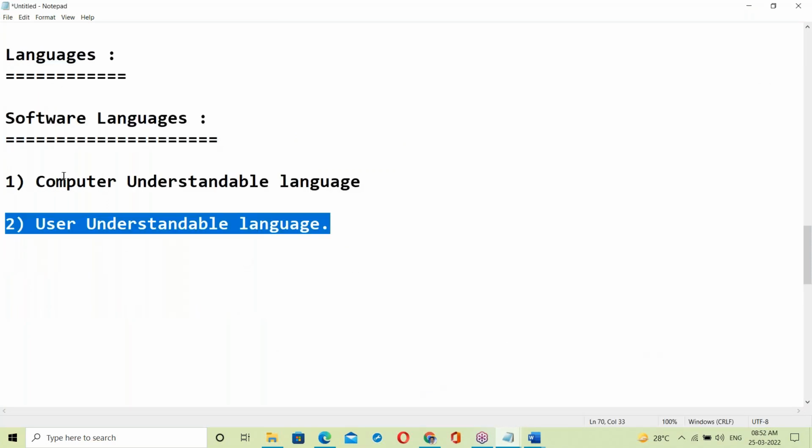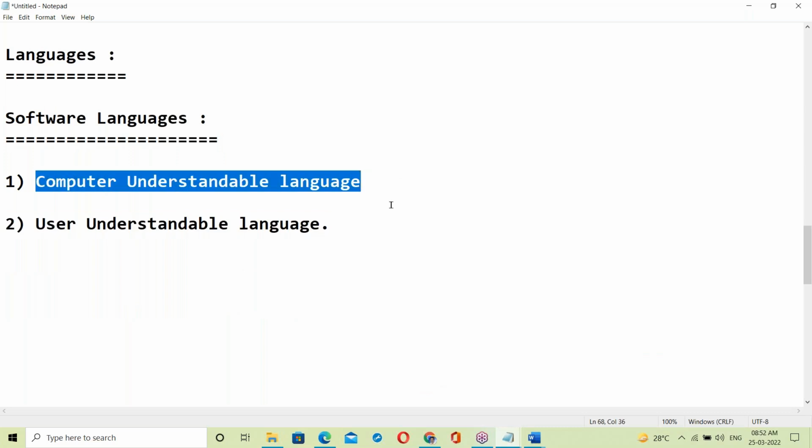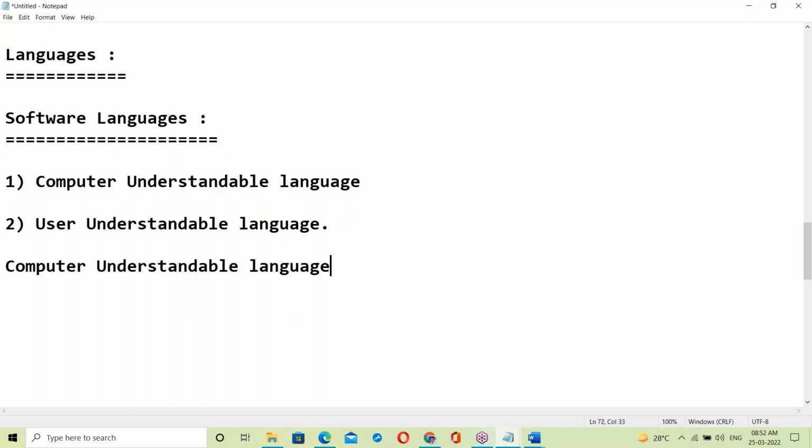Next, what is computer understandable language? Let us see about computer understandable language. Anyone have an idea? Yes, Bharat, good. Zeros and ones.